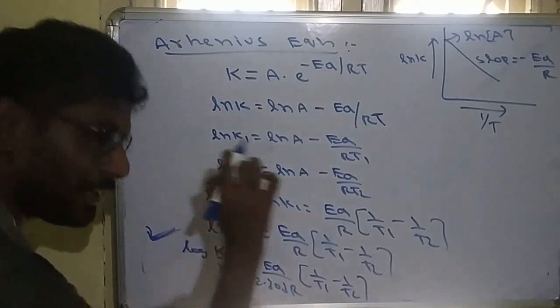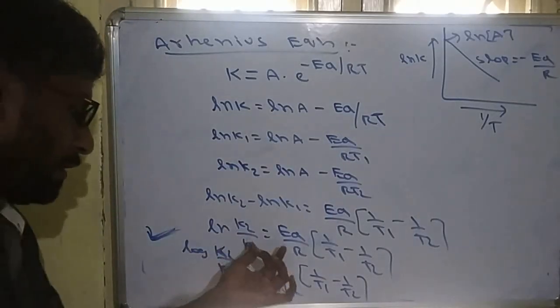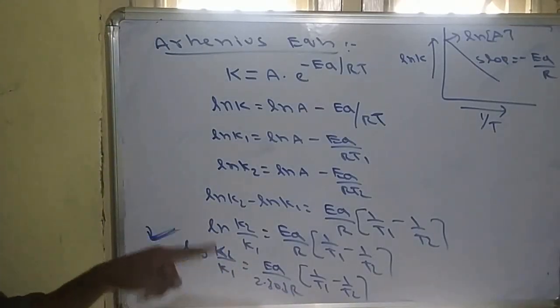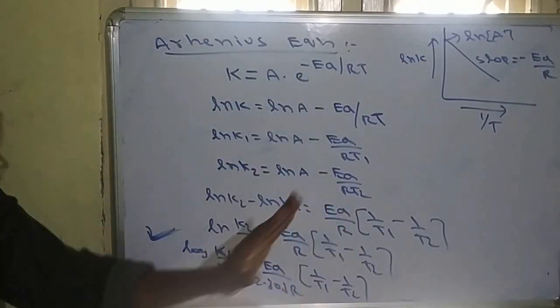So this is also an important equation. Why? Because sometimes they will give the E_A value and R value, so they will ask what is the ratio of K2 by K1. So this is also important. Now this is the Arrhenius equation.